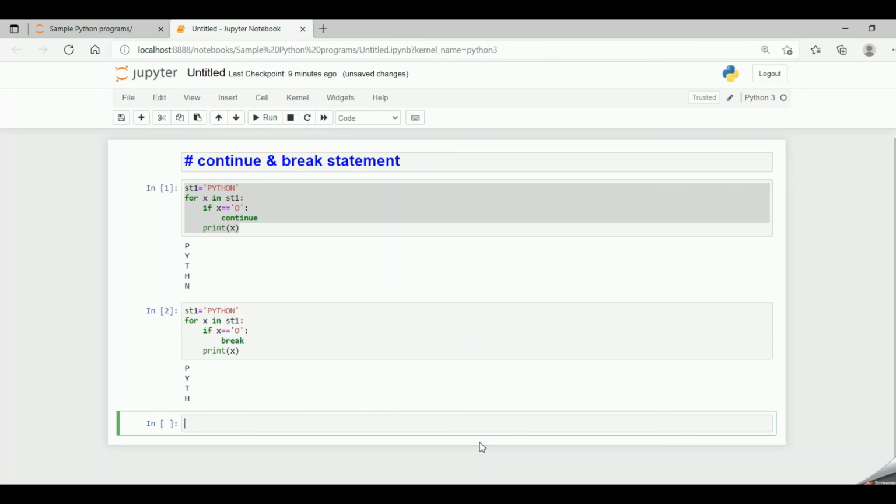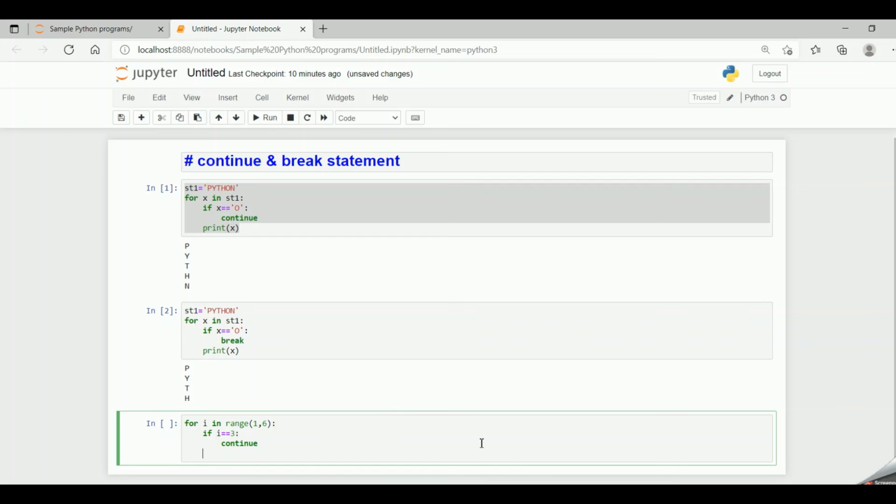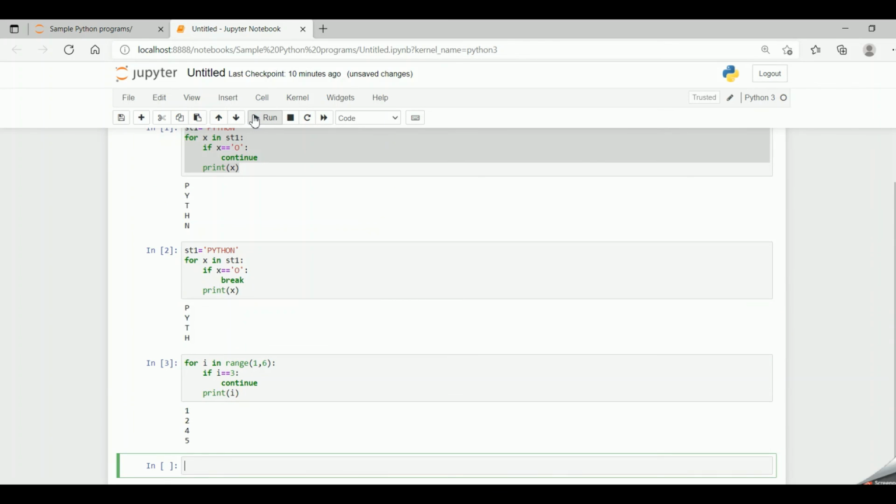So let's see it practically. For i in range 1 to 6, so it will take from 1 to 5, n minus 1. If i equal to 3, continue, print i. So now when I execute this statement, we get 3 not printed, and the other values have got printed.